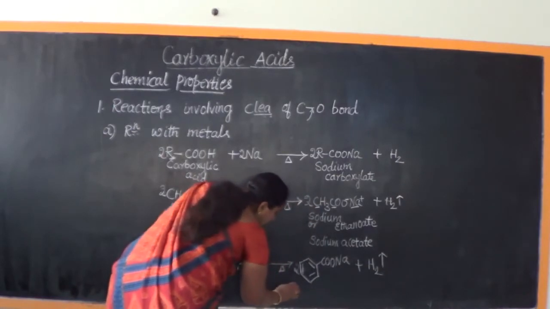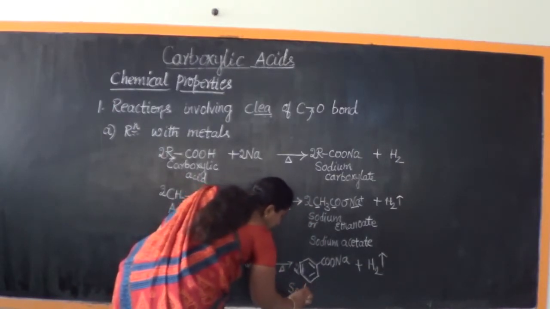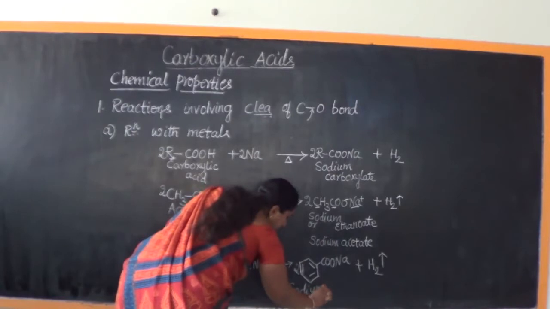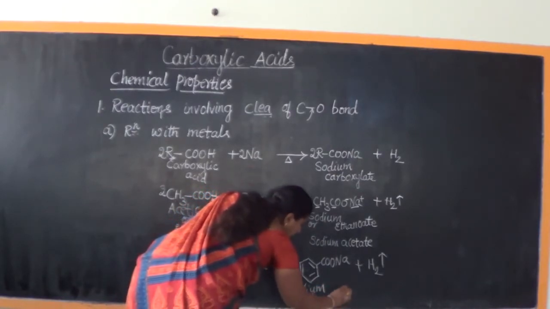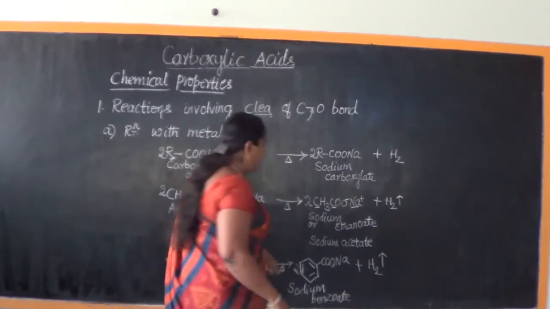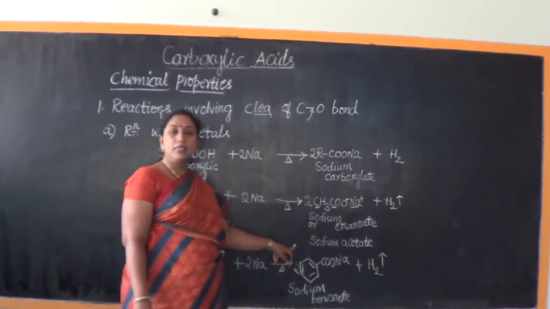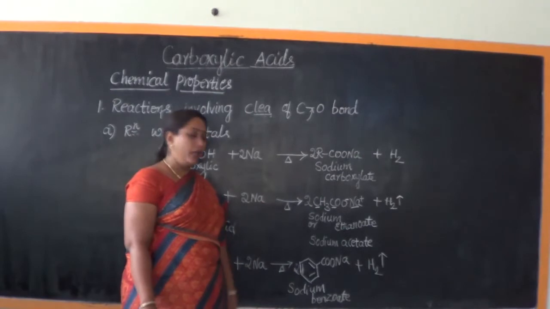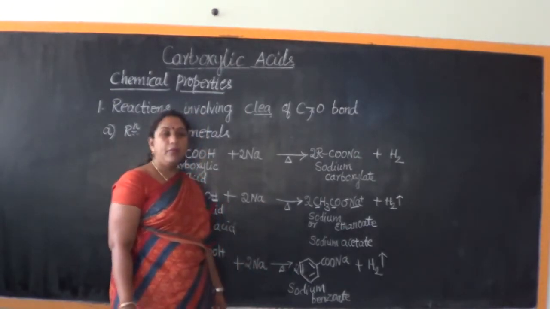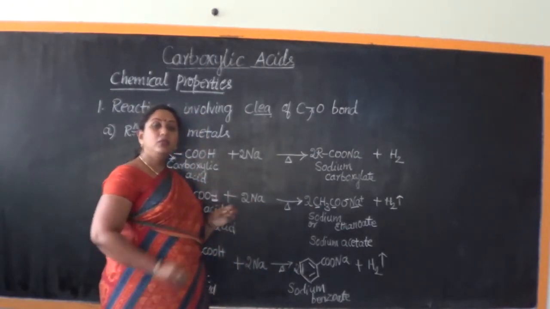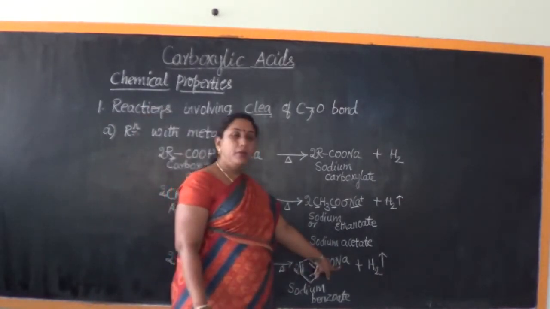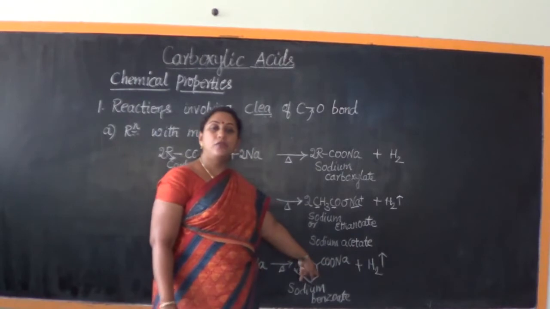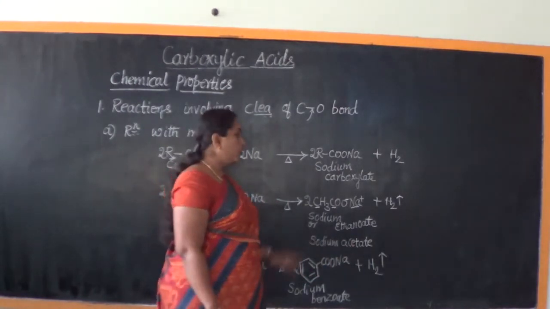The name of this compound is sodium benzoate. The formula is C6H5COONa. In solution, this will also undergo ionization, forming Na plus ion and C6H5COO minus ion.